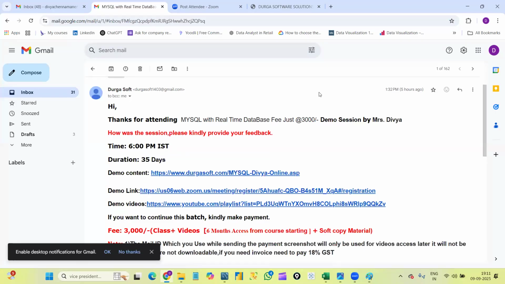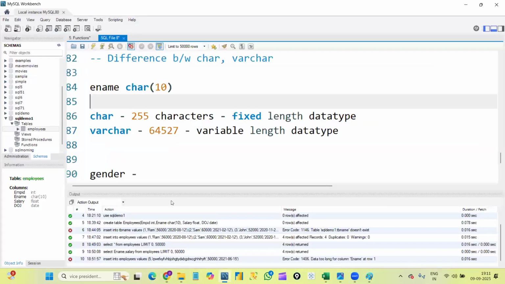After seeing here in the middle of the course, MySQL Workbench has already been installed. No, it is not installed actually. That is what I said. After the demo classes, I'll show you the installation process. Whatever I said in our first class yesterday, I said today also, and I showed you the user interface. Nothing is missed for you. Tomorrow is our last demo, and on Thursday I'll show you the installation process. Okay, thank you.